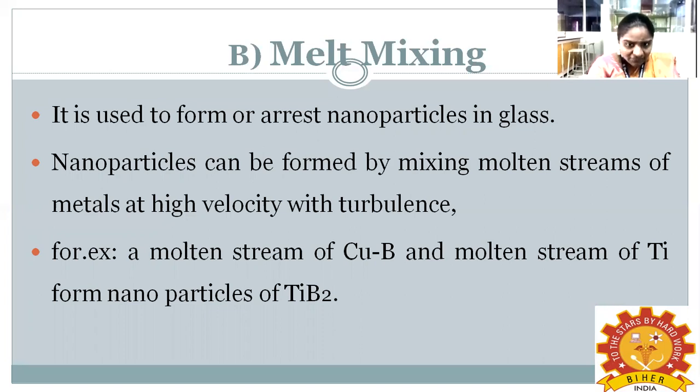For example, a molten stream of copper and boron and a molten stream of Ti are mixed, finally forming nanoparticles of titanium diboride. So this is the melt mixing method. Mixing molten streams of metal is very important for the synthesis of nanoparticles under the melt mixing process.